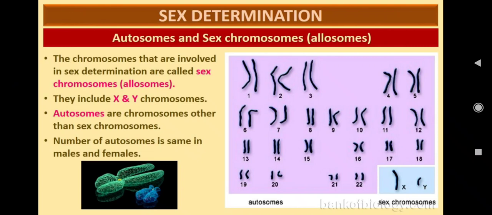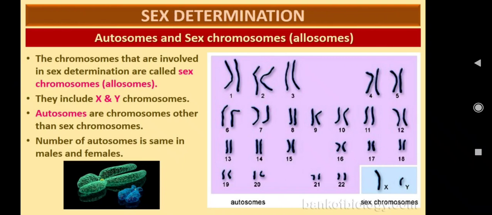Finally, you observe the two chromosomes which are dissimilar. Those are called non-homologous chromosomes, present in the human male.